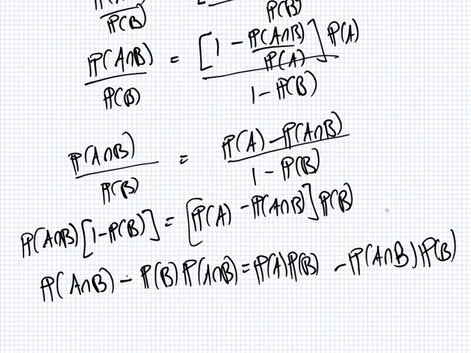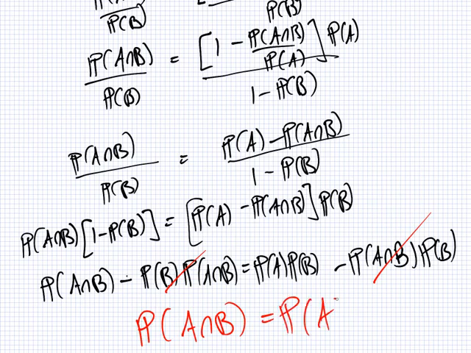What cancels? This one here and this one here. So you end up with this formula, probability of A and B equals probability of A times probability of B.